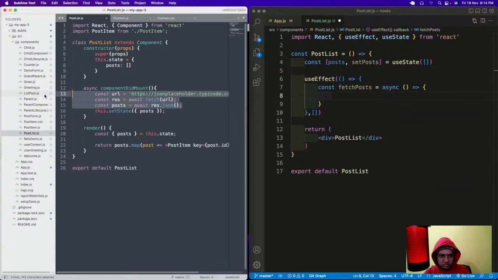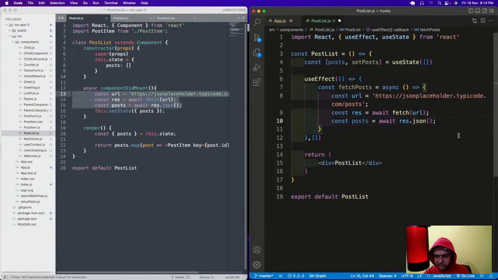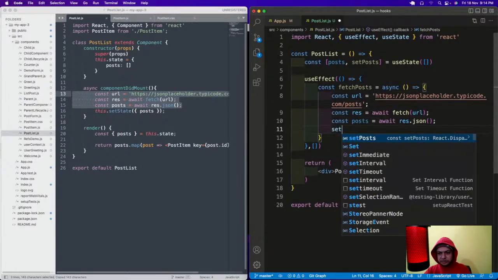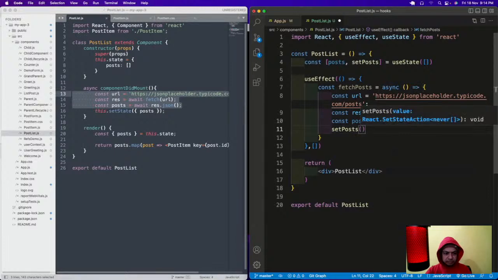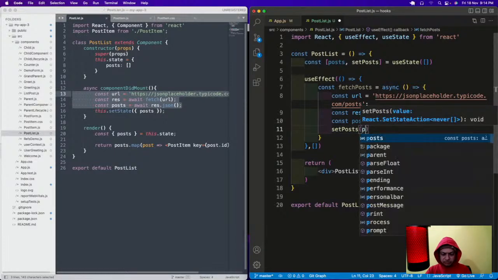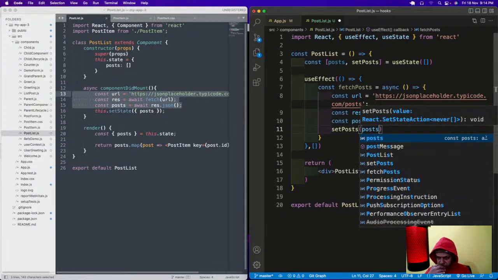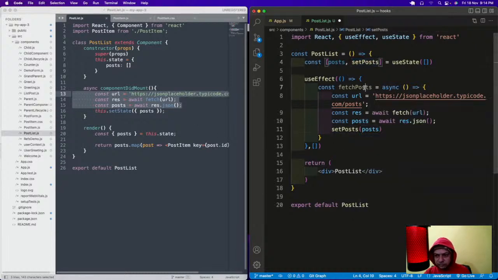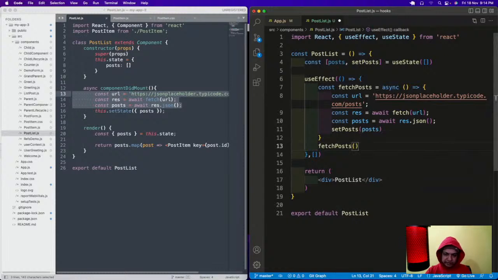These two things I'm going to do, and then after that the data will come. I will do it in setPosts. But it will not run like this, so I have to run this fetchPosts from inside, so it will run at this time. So this is done. Now what I want to do is put whatever data comes into the posts.